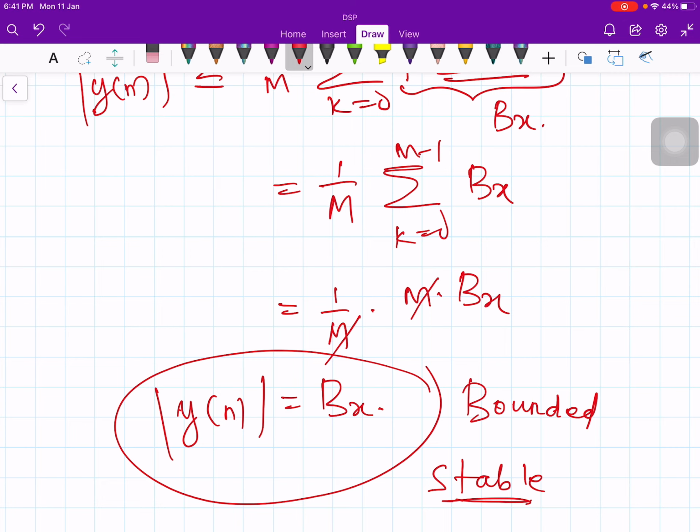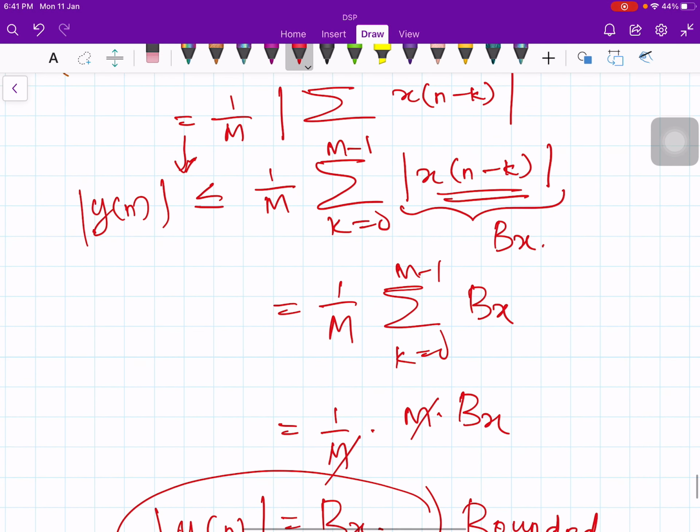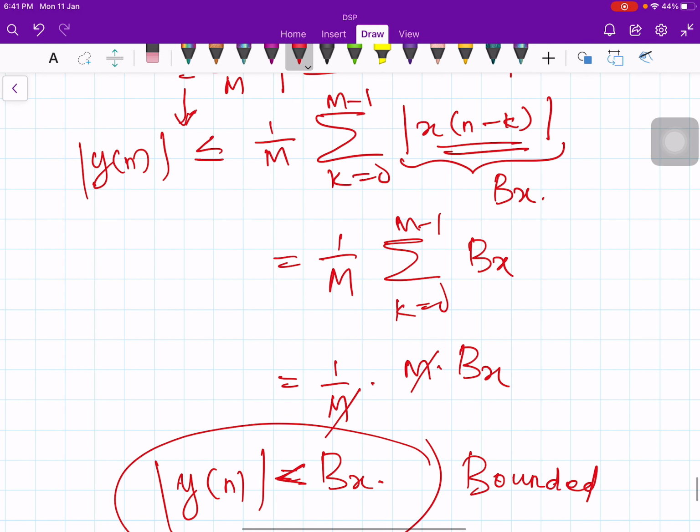Okay, so here I have written less than or equal to, so I can replace all of them by their uppermost value. See, I put less than or equal to here, so I can put it like this. So it is a bounded input, bounded output system.